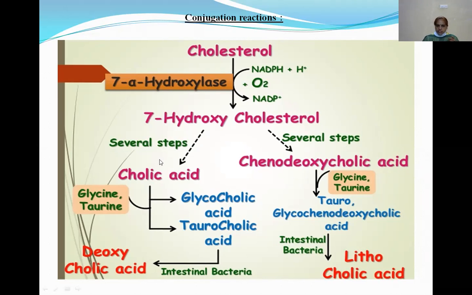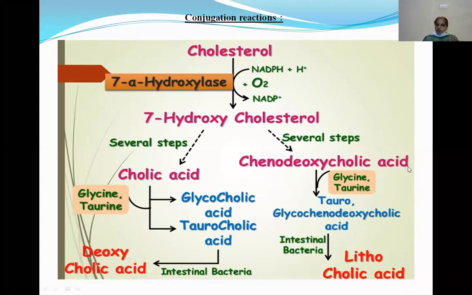But here, this cholic acid when combined with glycine produces glycocholic acid. So the chenodeoxycholic acid when combined with glycine produces glycochenodeoxycholic acid. These are the conjugated bile acids. Okay. So here, glycocholic acid and glycochenodeoxycholic acid are conjugated bile acids. Before that, cholic acid and chenodeoxycholic acid are non-conjugated bile acids.